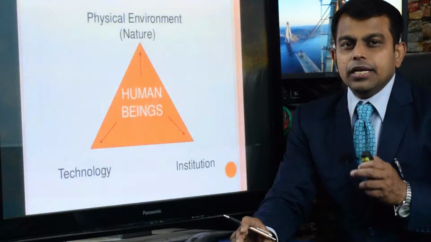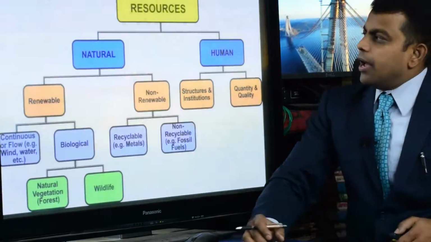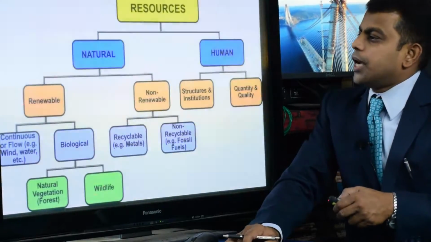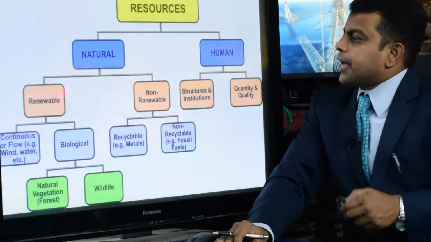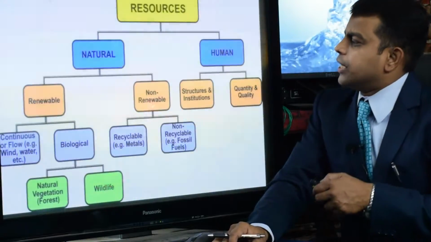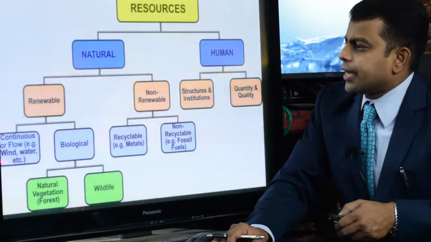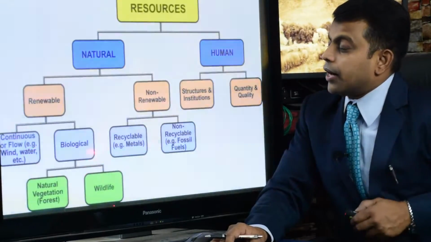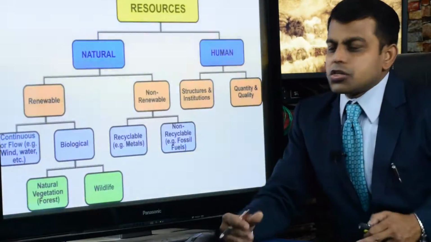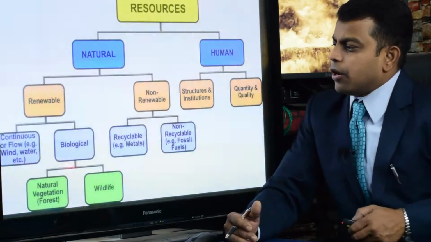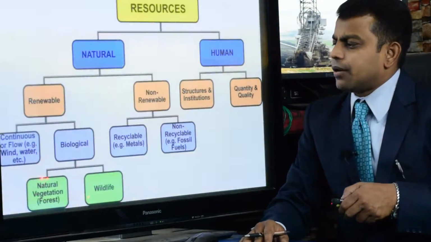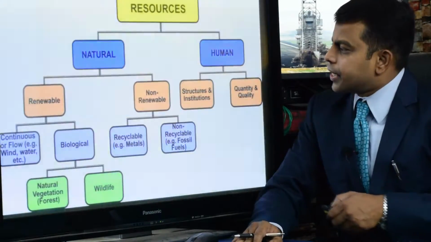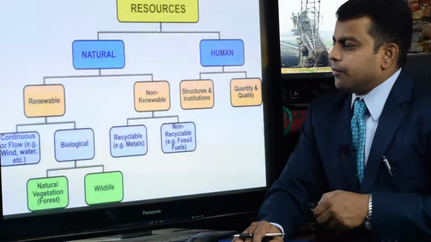In brief, natural resources can be divided into renewable and non-renewable. Renewable can be defined as continuous or flow, like wind and water, which flow continuously, and biological, like natural vegetation such as forests and wildlife. Non-renewable includes recyclable metals.